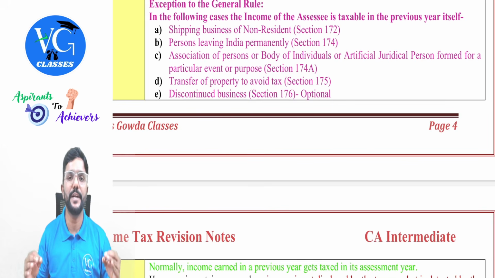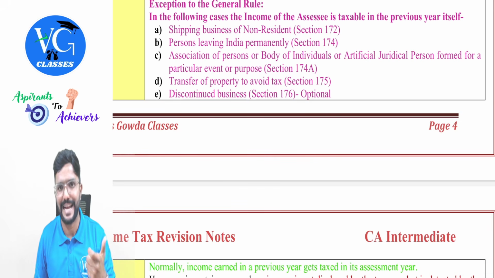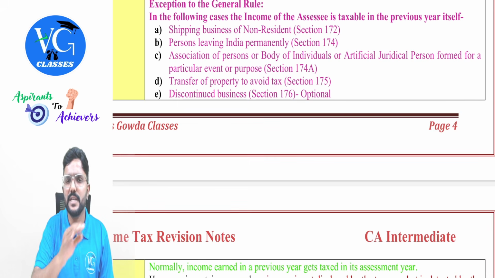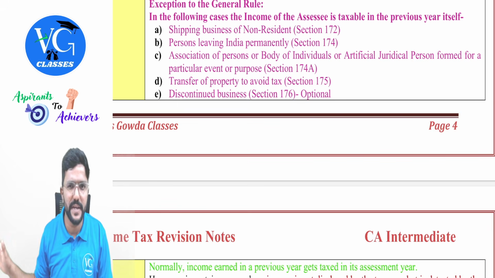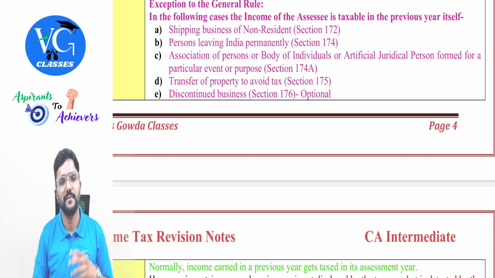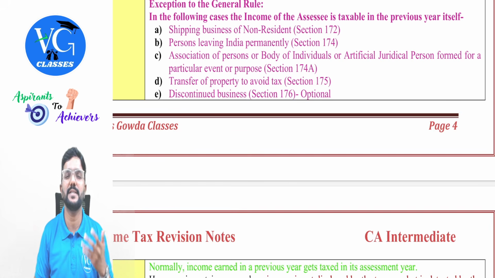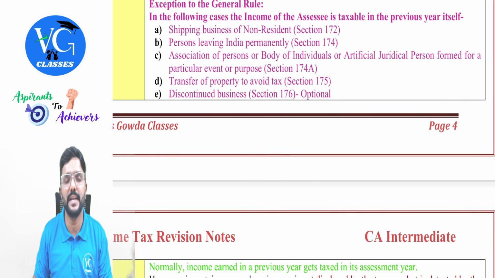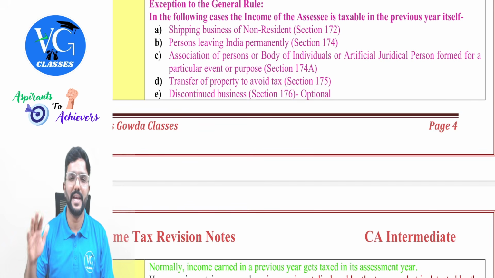If assessing officer gets to know that any person is transferring the property in order to evade the tax, and if he doesn't have any sources of income, can assessing officer charge and collect the taxes in the previous year itself? Yes, guys. But most of the time when I transfer a capital asset, will they charge and collect tax in the previous year itself? No, because I might have different sources of income. If the assessing officer waits till the assessment year, their revenue is protected because I have one or the other source of revenue to pay the taxes.